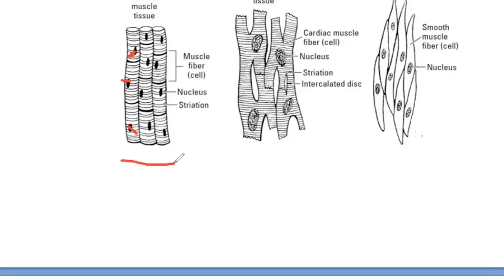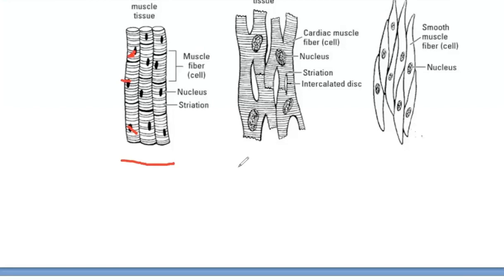Then these muscles are attached to bones, so these muscles are known as skeletal muscles. So we call these muscles striped or striated due to light and dark bands. We call these skeletal muscles because these are attached with our skeletal system, that is bones. And these work according to our will, so we call them voluntary muscles.